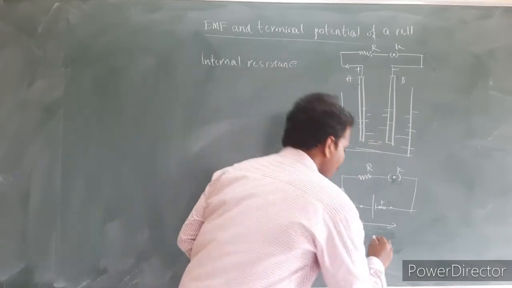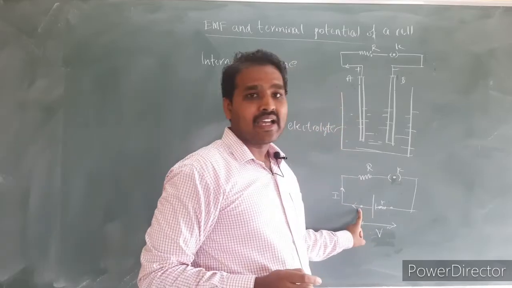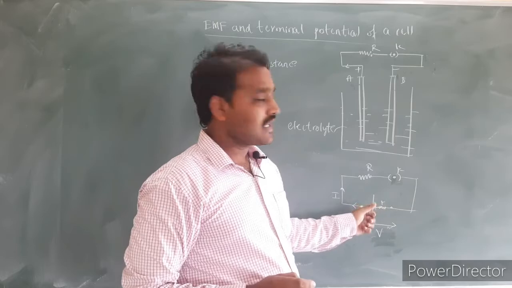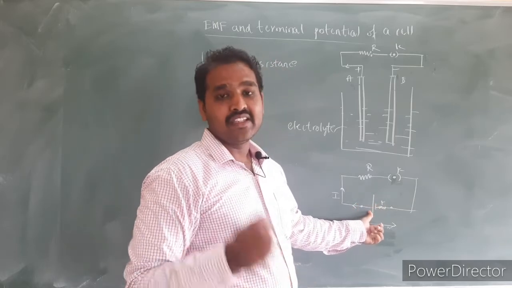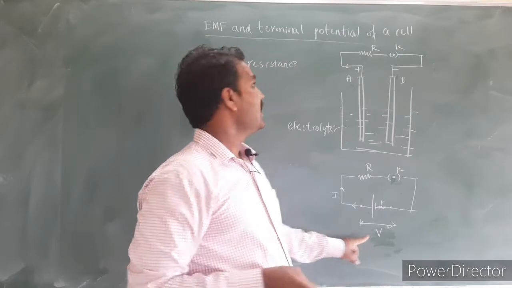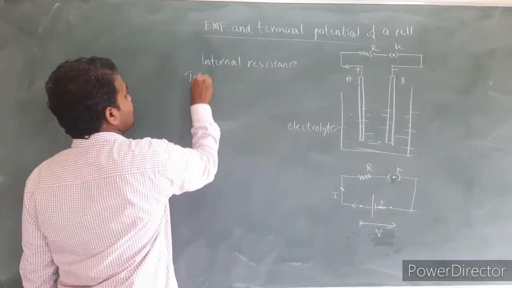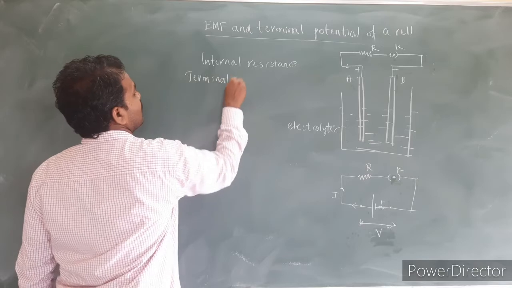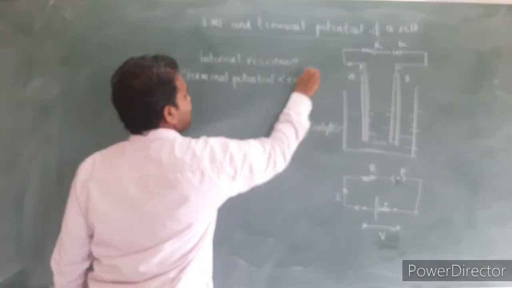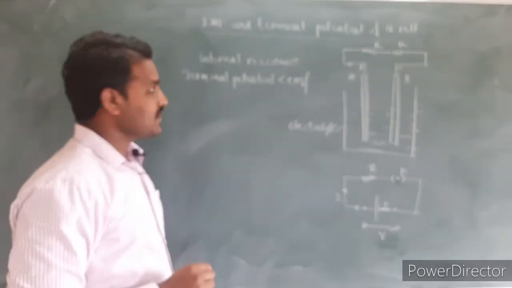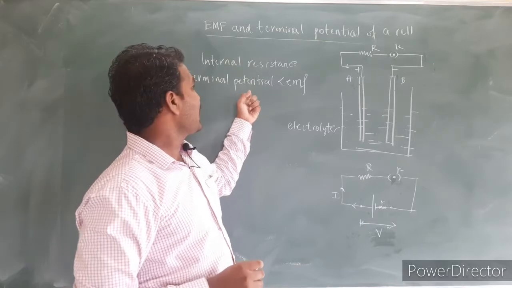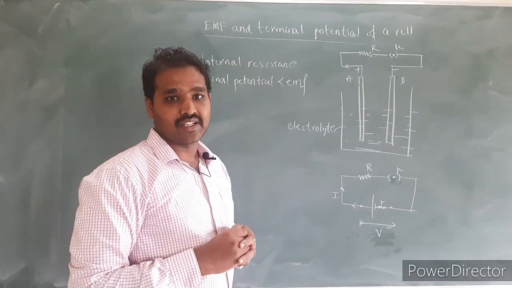So whatever potential difference is available across the terminals of the cell when the circuit is closed, when the current is drawn from the cell, is called the terminal potential of the cell, and obviously the terminal potential will be less than the EMF of the cell. This is about the EMF, terminal potential and internal resistance of the cell.